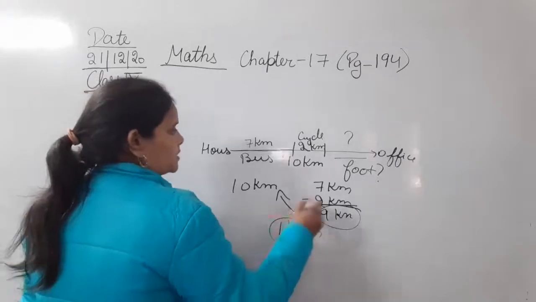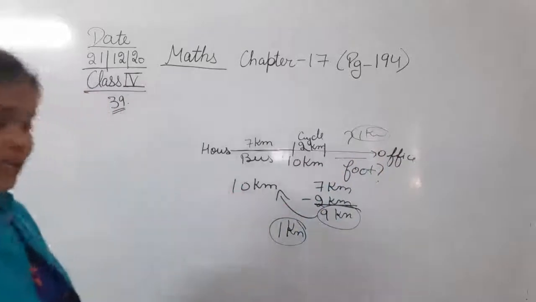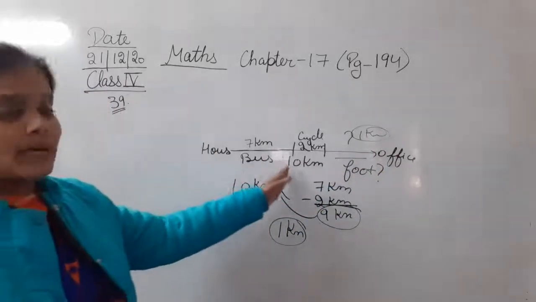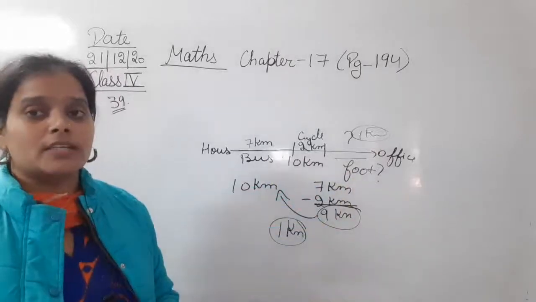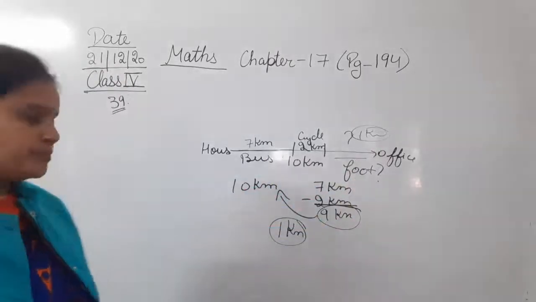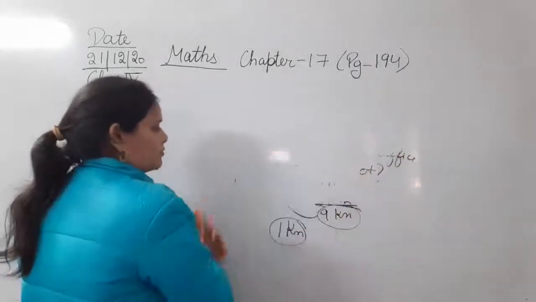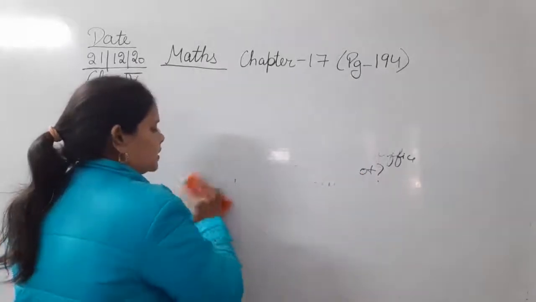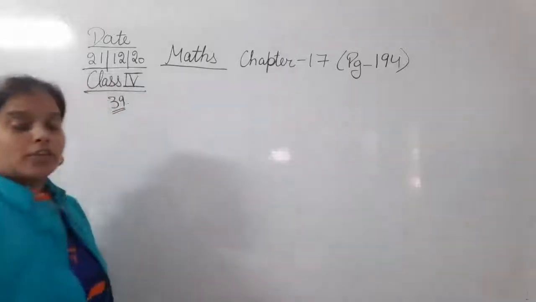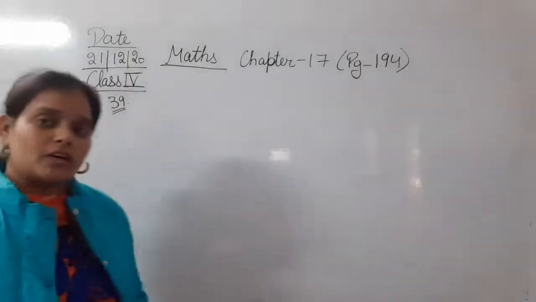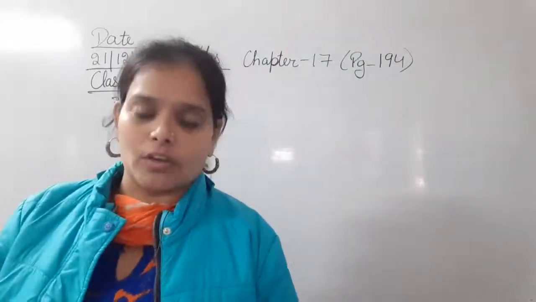That means the rest of the distance you cover, that is 1 kilometer by foot. The total distance is given, distance covered by bus is given, distance covered on cycle is given. You have to calculate the distance covered on foot. Okay? तो बिल्कुल इसी तरह हमारे क्वेश्चन में दिया है total distance of this house from her office is given. Distance she covered by bus and distance she covered by cycle is given. Okay, and you have to calculate the distance she covered on foot.